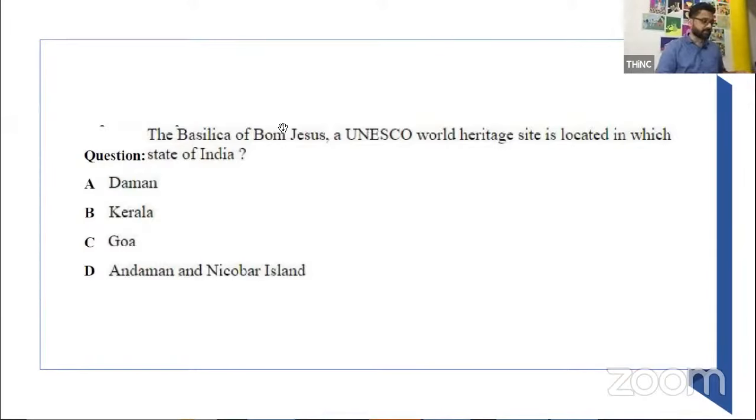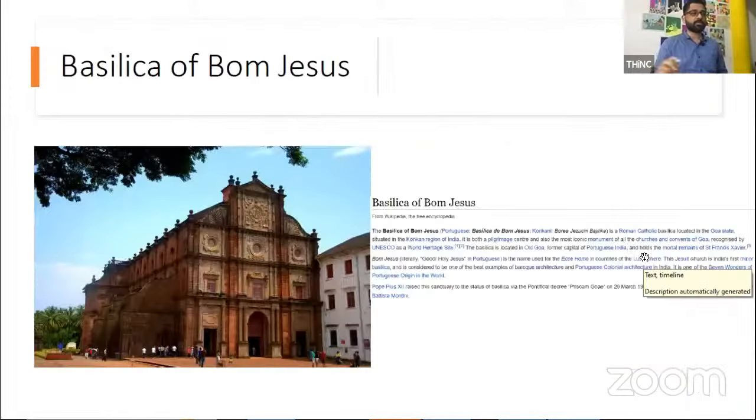Yes, Sharad, that is correct. There are 40 of them. So we have 40 UNESCO World Heritage Sites in India. And the last 2 that were declared, one was in Gujarat and one was in Telangana, the Ramappa Temple and Dholavira. Okay, so please have an idea about all those things also.